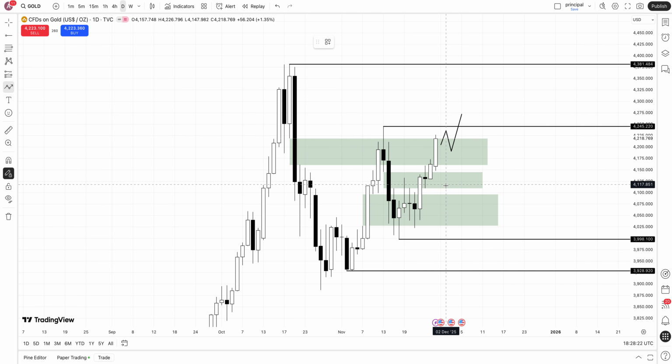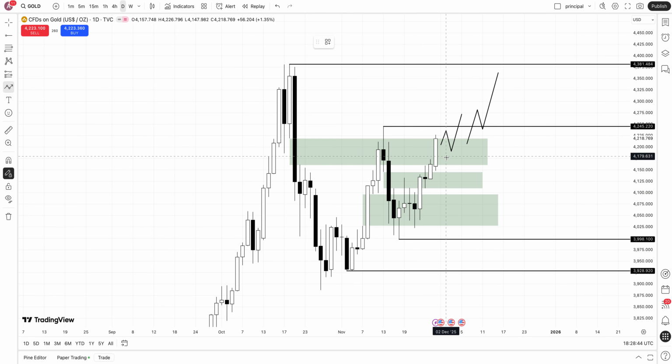My other bullish plan is that we just react from here, and then we don't have a bullish retest, and we just have a candle closure above this high and then a continuation higher. Something like this without a bullish retest.